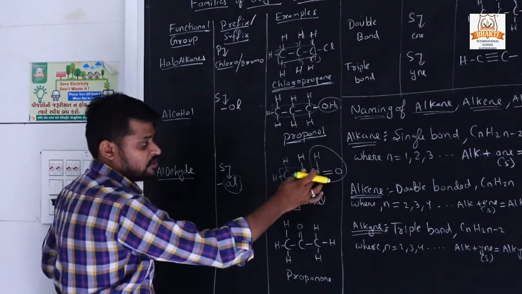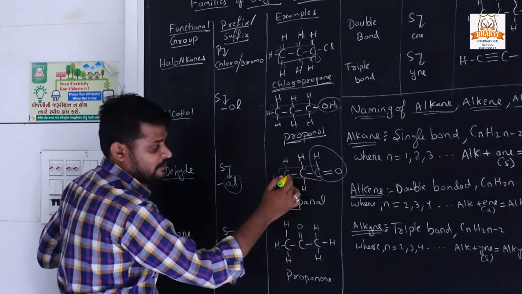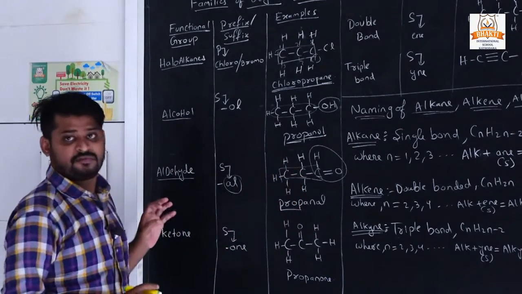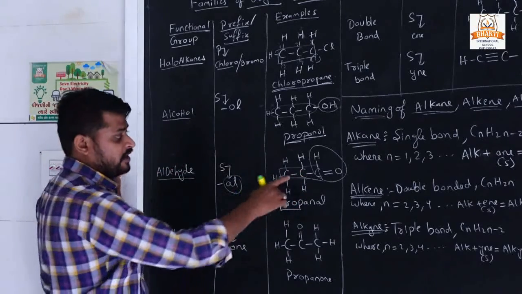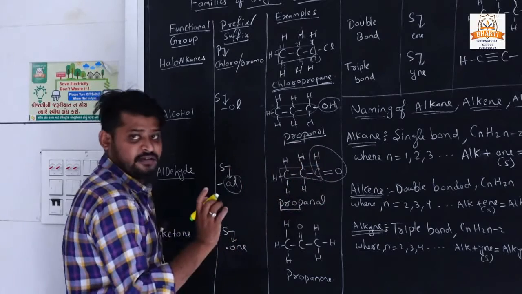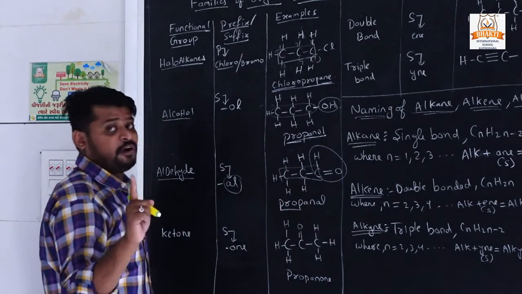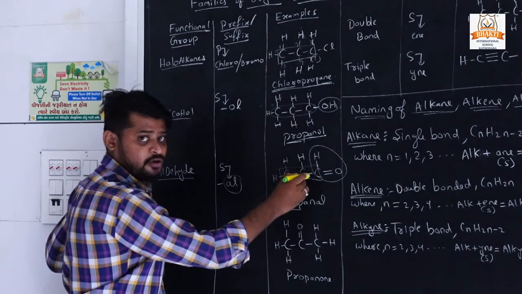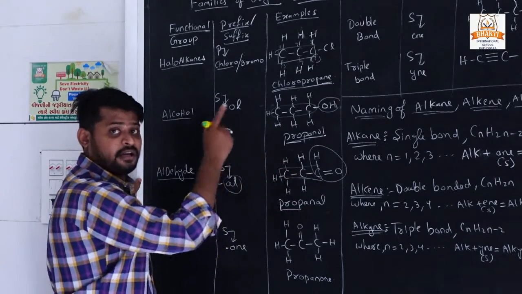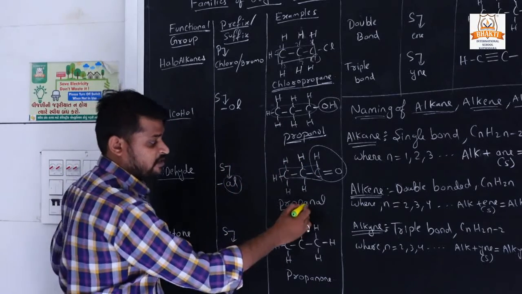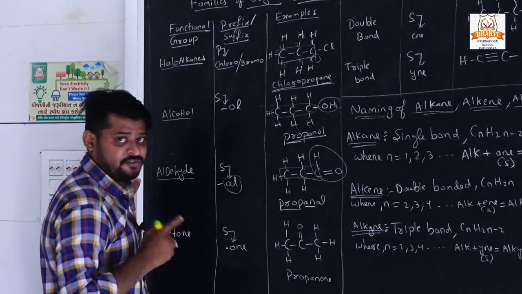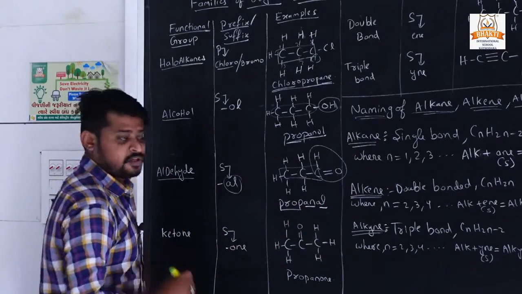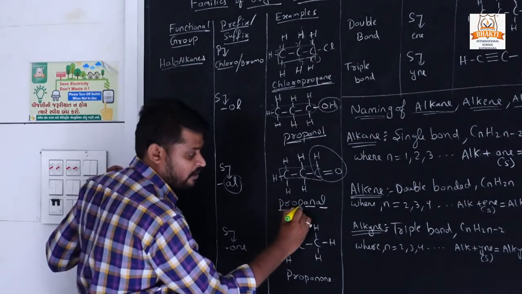Okay. If a double bond is present in between the carbon chain, then it is from the alkene group, but here it is combined with oxygen by a double bond, so it is not from an alkene group. Here 3 carbons are attached with single bonds, so it is from the alkane group. That's why the primary suffix is "an" and the secondary suffix is "al" for aldehyde. So the name is propanal.